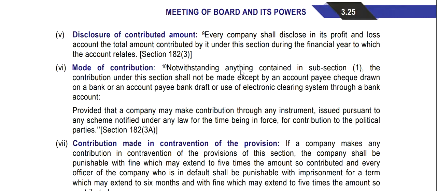Disclosure of contributed amount: every company shall disclose in its P&L account the total amount contributed by it under this section during the financial year to which the account relates.